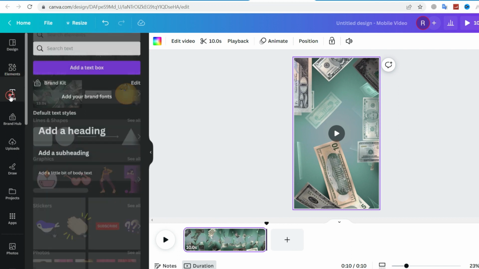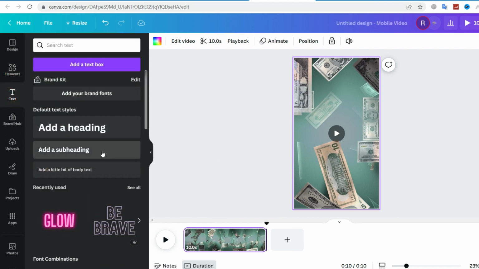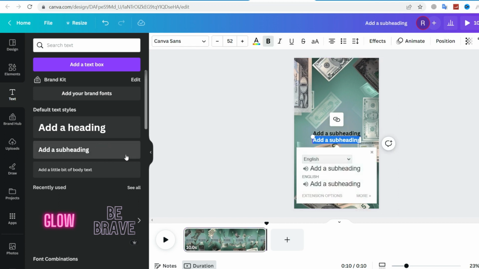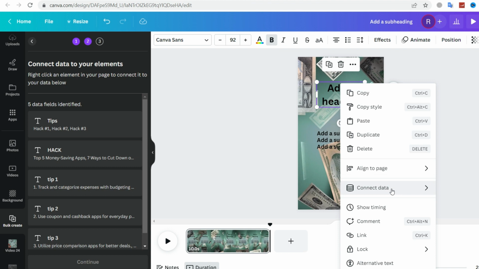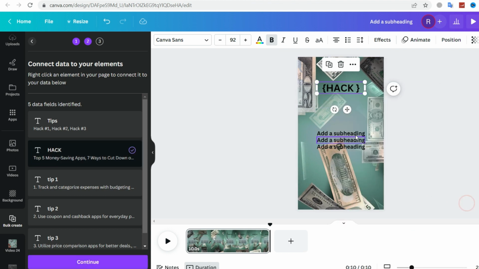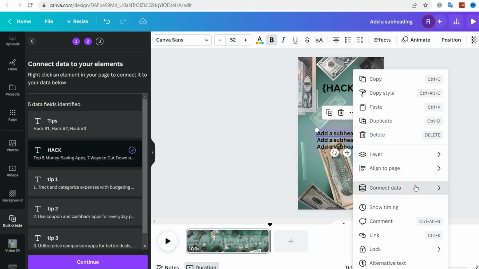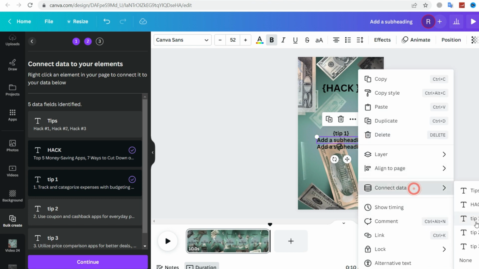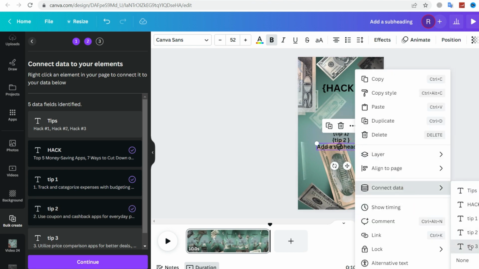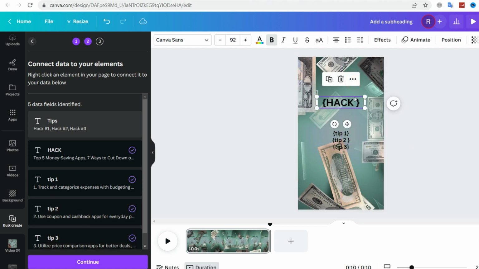The next thing we're going to do is add some text. So click on text, then on title, then click on subtitle 3 times. And now we'll connect them in this way. Click on hack, then connect and choose the first hack, then do the same for tip 1, tip 2, and tip 3. So at the top of the screen, I want the financial facts to appear. So I'm going to connect it right here. Now I'm going to add a subheading, and this is going to be the list. So I'm going to do the same thing. I'm going to connect data again for this.